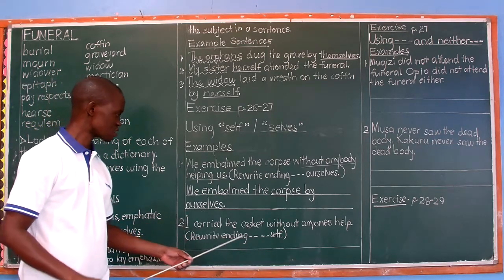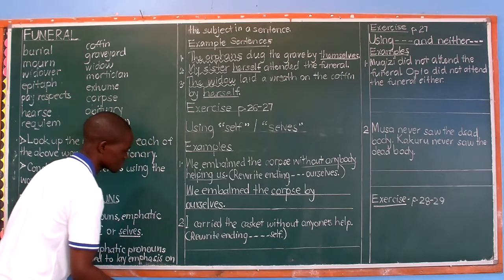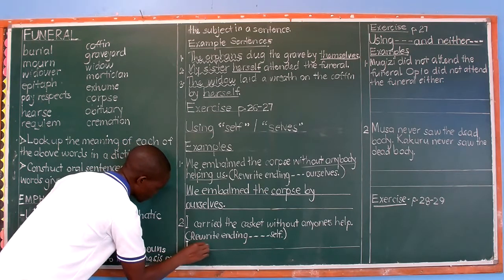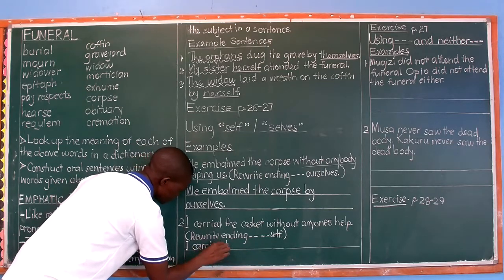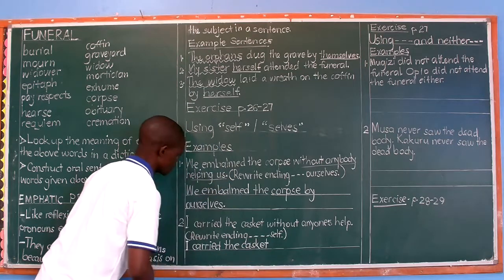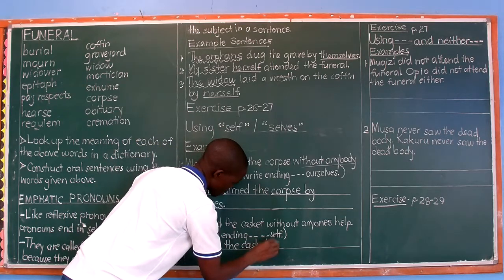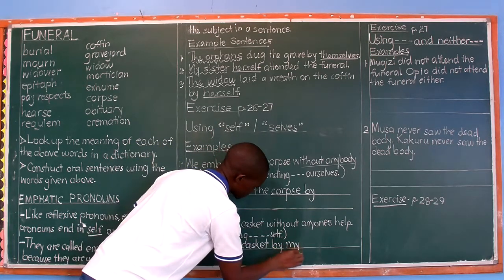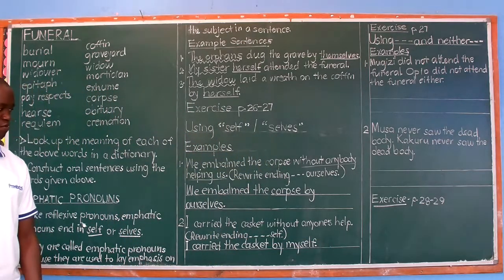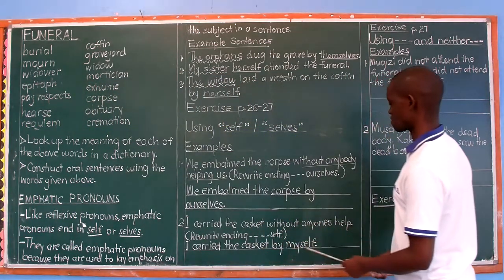Number 2: I carried the casket without anyone's help. And that means you're going to write the sentence ending self. And you say, I carried the casket. A casket is a coffin. But casket is normally used in American English. I carried the casket by myself. Full stop, and that's the end of your answer. I carried the casket by myself.